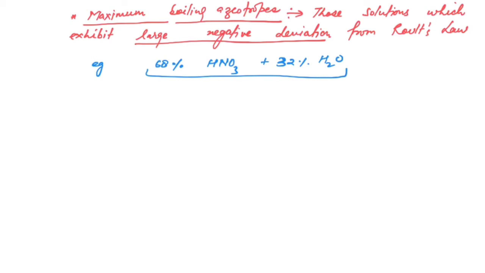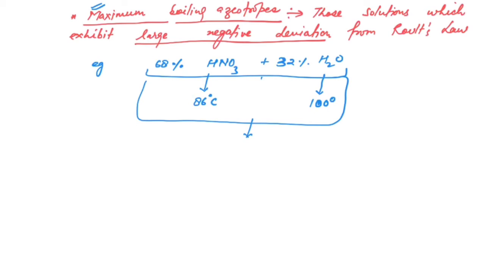And second, why is it maximum boiling? For this we have to look at the boiling point of HNO3, that is 86 degrees Celsius, and for water we all know it is 100 degrees Celsius. But this mixture, meaning 68% nitric acid and 32% water, boils at a temperature of 120 degrees Celsius.